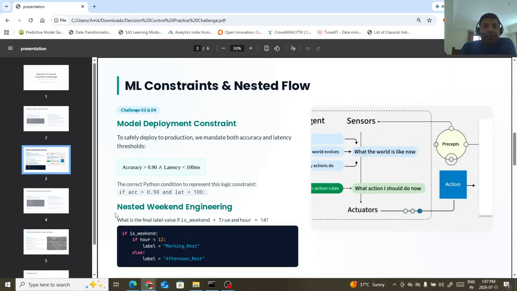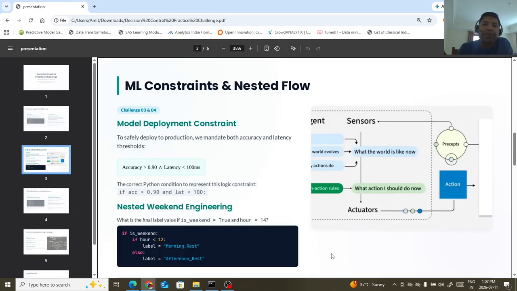All right, nested weekend engineering, okay. Of course, some more tasks over here with weekend, okay. If hour is less than 12, then morning rest, else afternoon rest. So what is the logic behind these conditions?